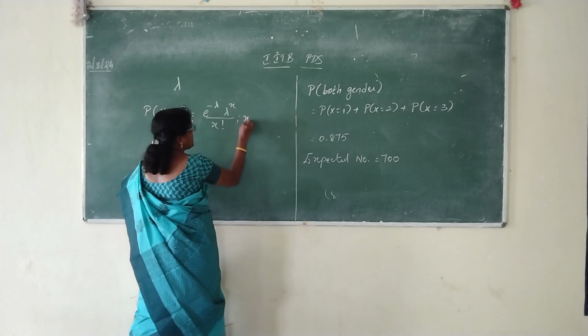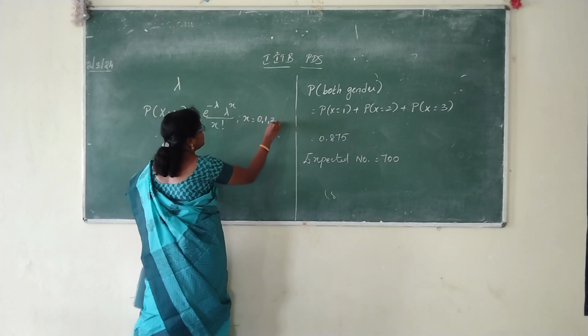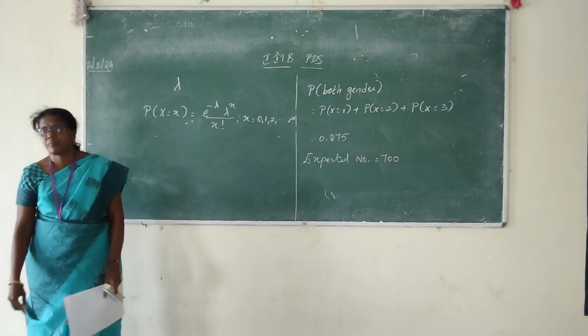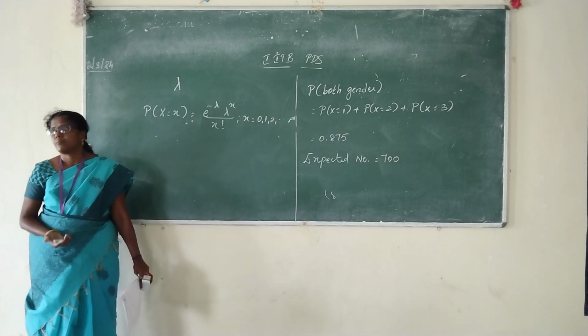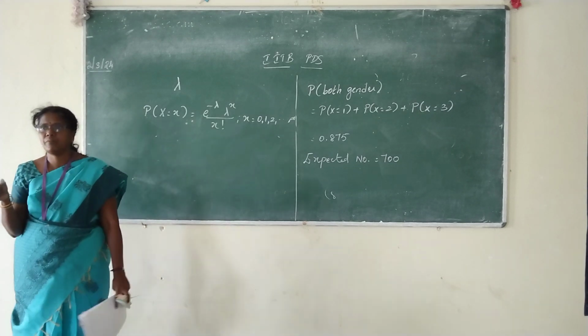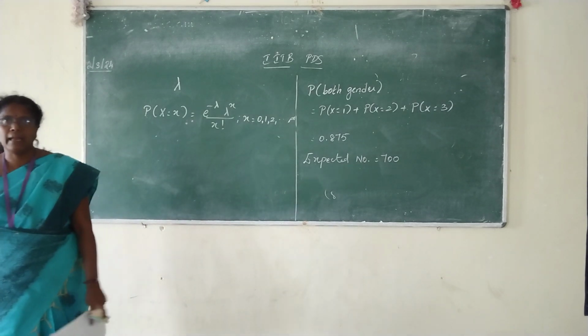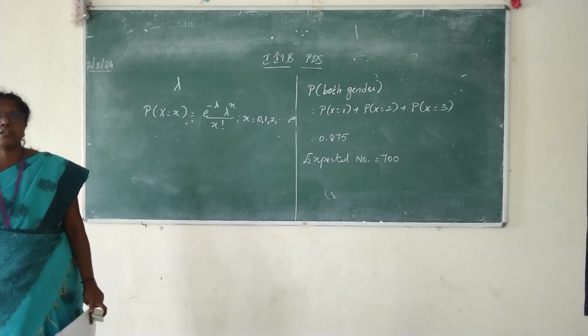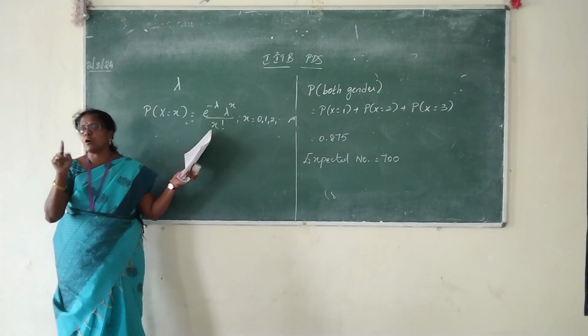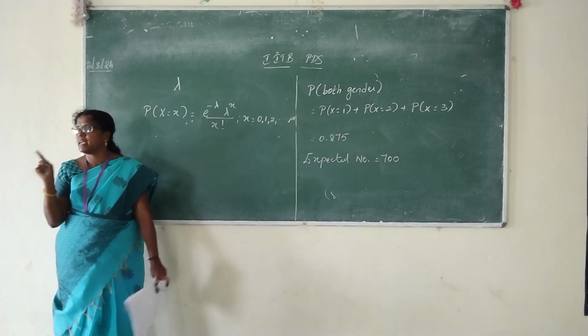x equals, you have to count what are the possibilities. That will be the n term.